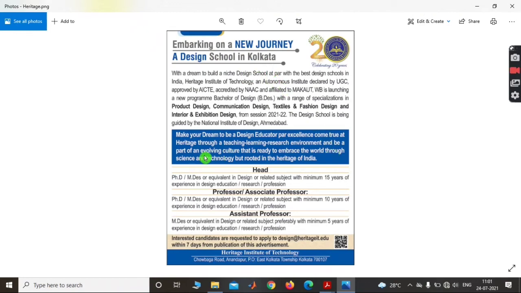Basically they require head professor, associate professor as well as assistant professor. PhD, MDes or equivalent in design or a related subject with minimum 15 years of experience. Interested candidates are requested to apply to the design editor of heritage.edu within 7 days from the publication of the advertisement. This advertisement came from Heritage Institute of Technology, situated in Kolkata. They require professor and associate professor in the department. For more information, just go to their official college website.